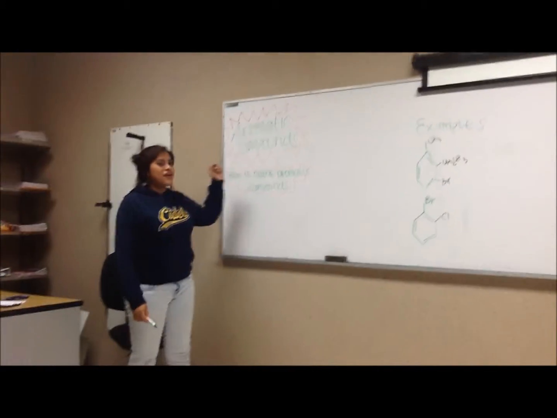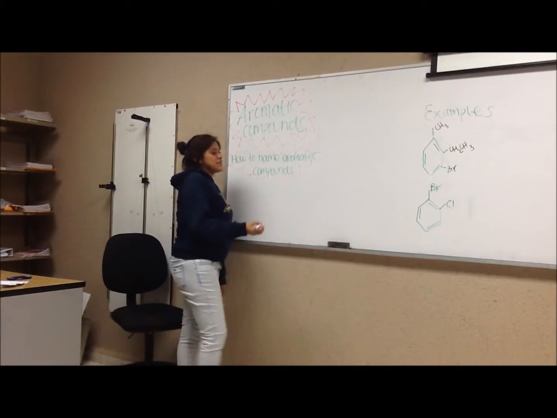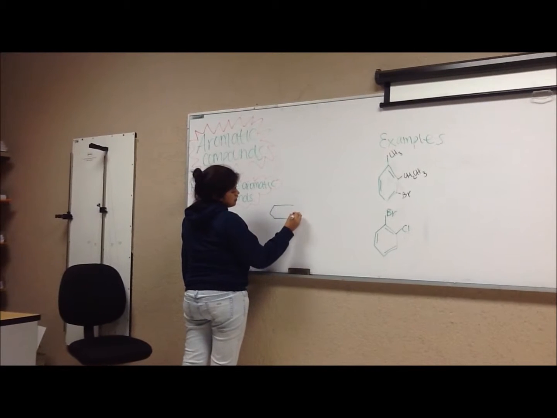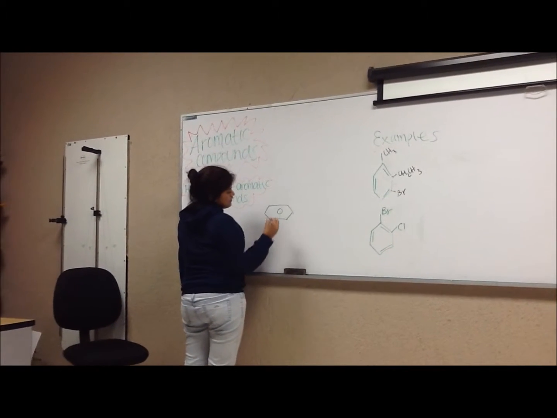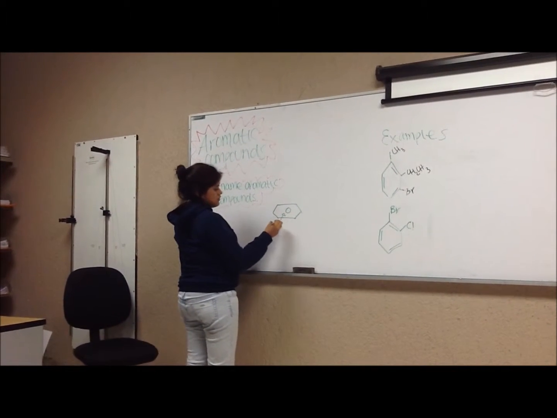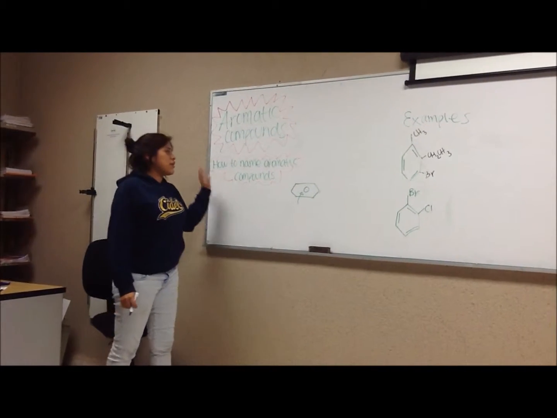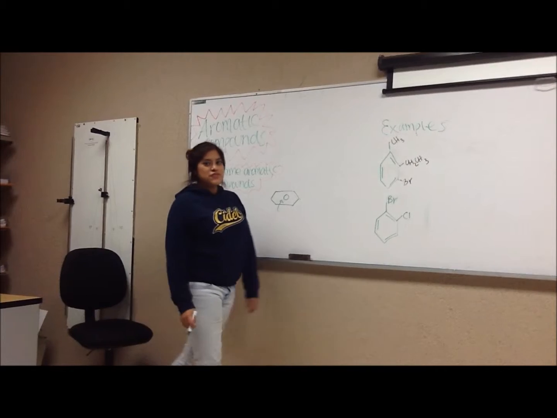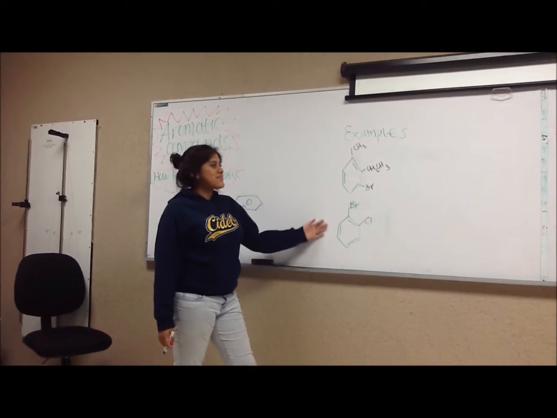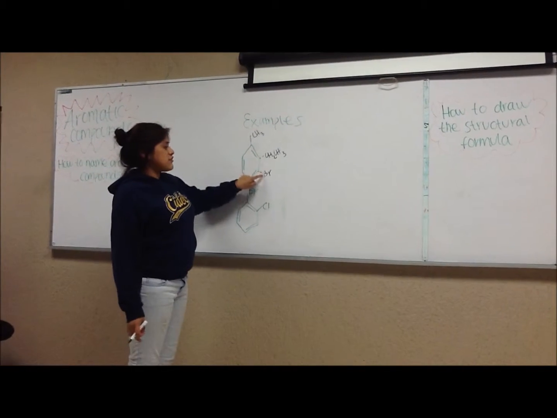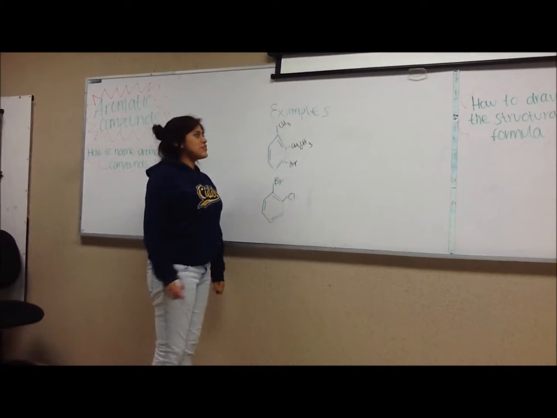Aromatic compounds are organic molecules containing a benzene ring. If you don't know what a benzene ring is, it looks something like this, right? So, I'm going to teach you how to name aromatic compounds. So the steps, we're going to use them in the examples. First, you need to identify each of the alkyl groups.